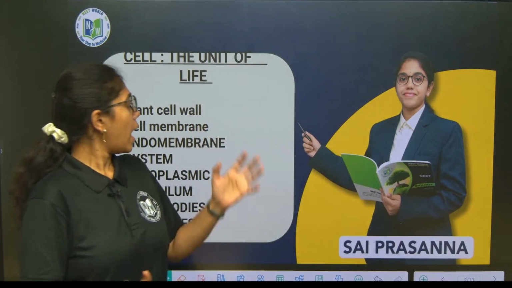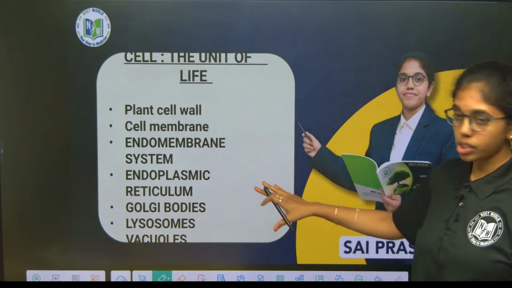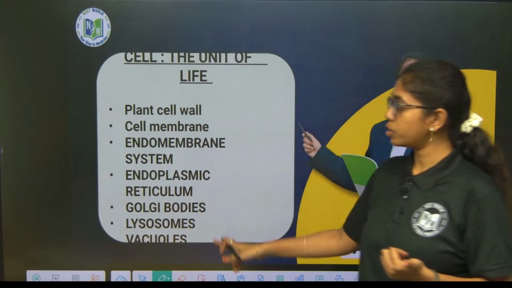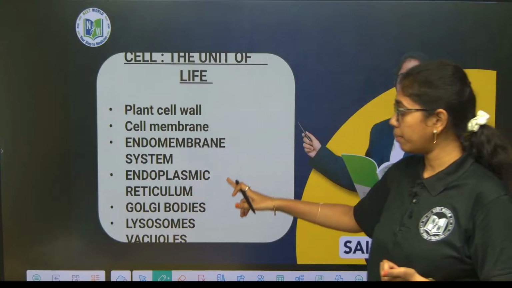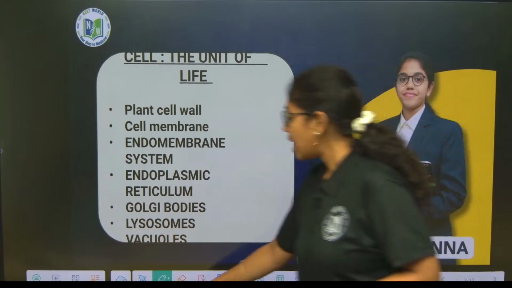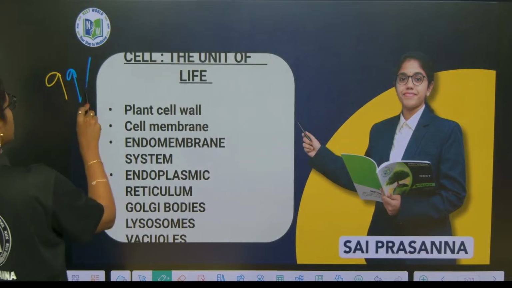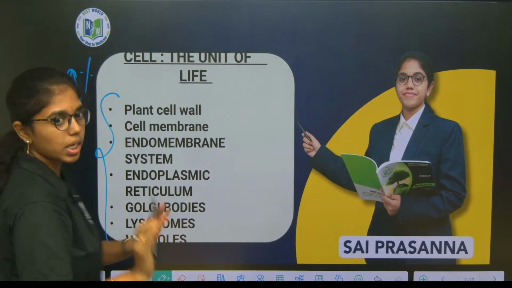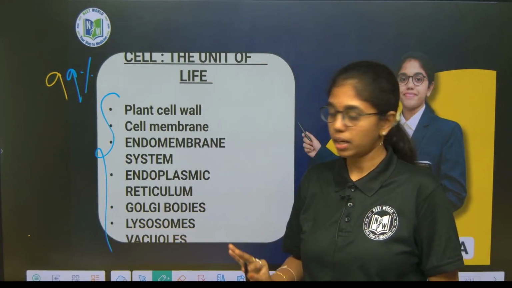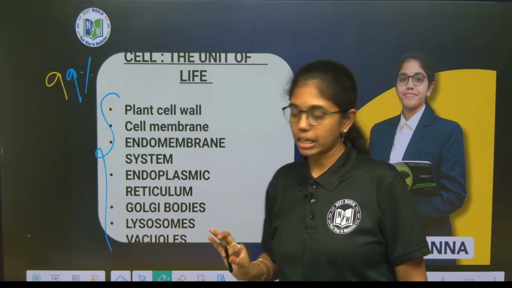And today we are going to look into cell wall, cell membrane, and the endomembrane system, where under the endomembrane system we are going to cover all the organelles included under it. What are they? Endoplasmic reticulum, Golgi bodies, lysosomes and vacuoles. There is a 99% possibility that we can expect a question from these segments of this chapter this year in NEET 2026. After clearly analyzing the past 5-10 years papers, I am saying we can expect questions from these segments. So listen attentively.